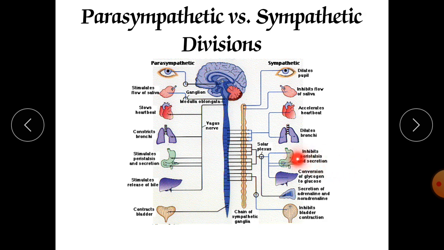They will slow down the digestion. Now here in the heart, they will slow down the heartbeats. They will decrease the heart rate. Whereas in sympathetic, they will increase the heart rate, increase the force of contraction of heart. Again in case of sympathetic, it inhibits the flow of saliva, whereas parasympathetic will increase the salivation. Likewise in parasympathetic, the pupil size can be decreased, constricted, and the dilation of pupil will occur in case of sympathetic. Likewise all over the organs, they will show their effects.